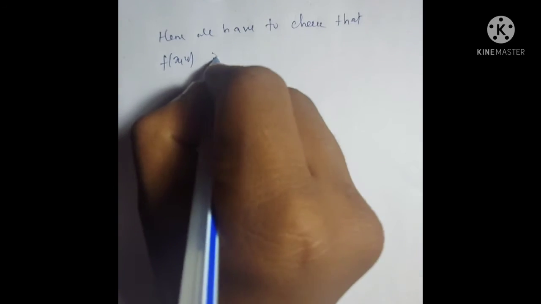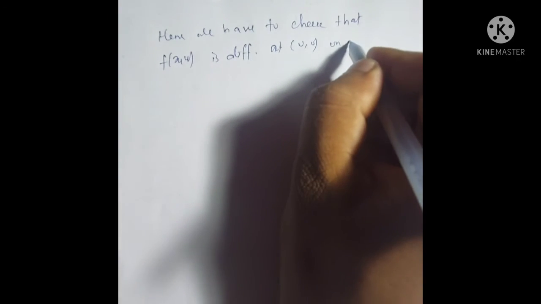Now here we have to check whether the function f(x,y) is differentiable at 0 or not.